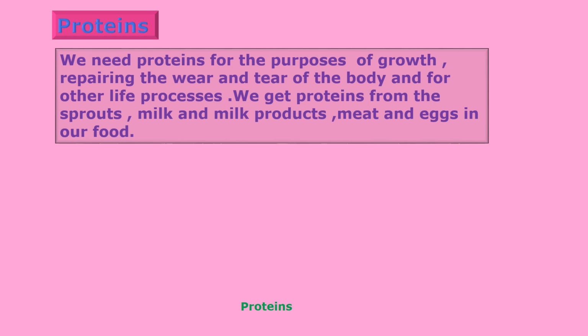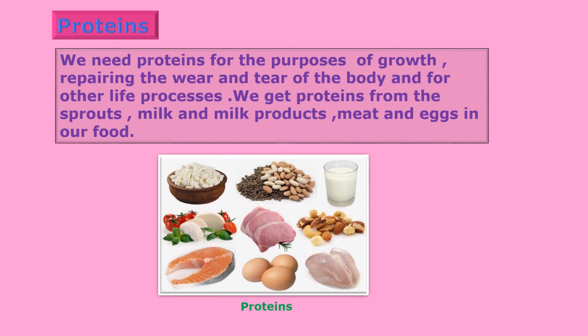We get proteins from sprouts, then milk and milk products, meat and eggs in our food. So these are the examples of protein that you can look in the picture, children.